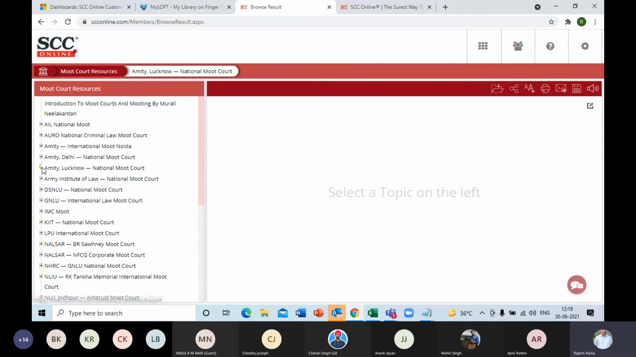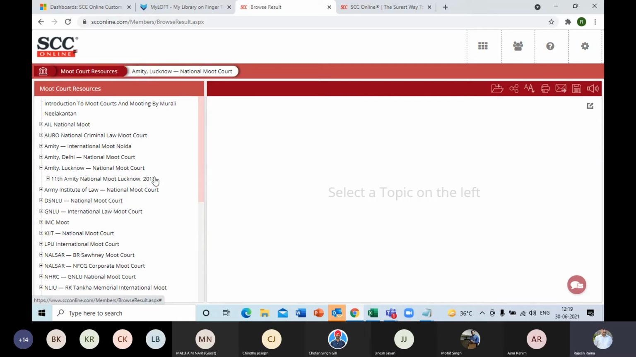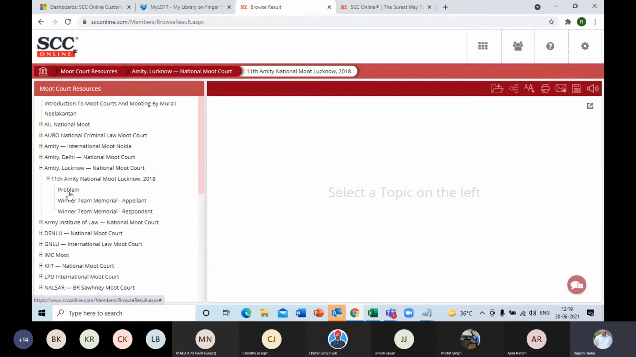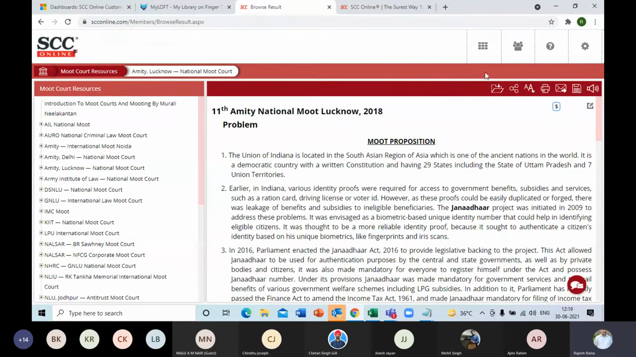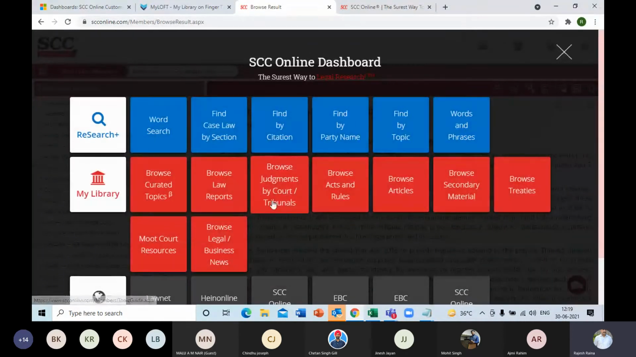Let's take one example here, like MET Lucknow National Moot Court held in 2018. It was the 11th one, and you can see the problem which was being discussed over here, and the winning team memorial appellant, as well as the winning team memorial respondent. So this will help you in the preparation of your moot courts as and when they happen. So this segment is very useful.